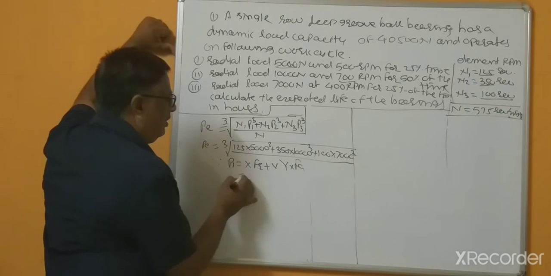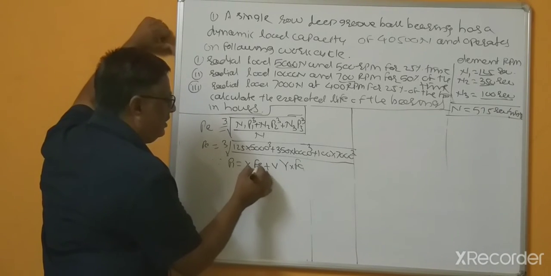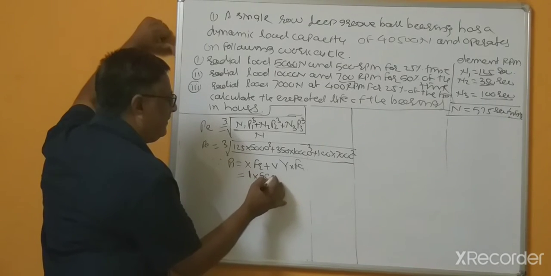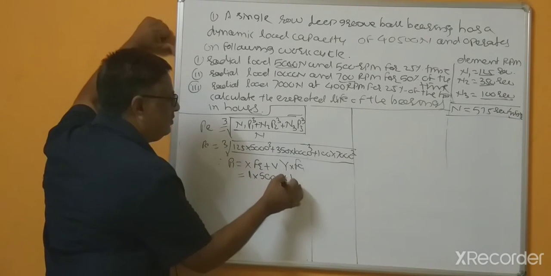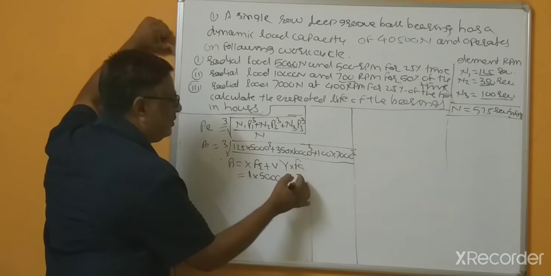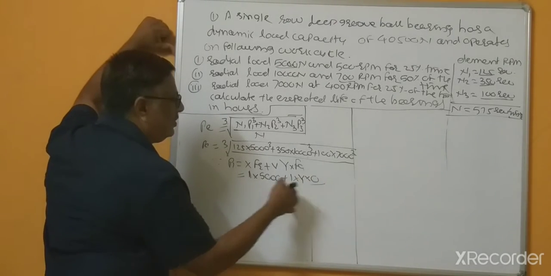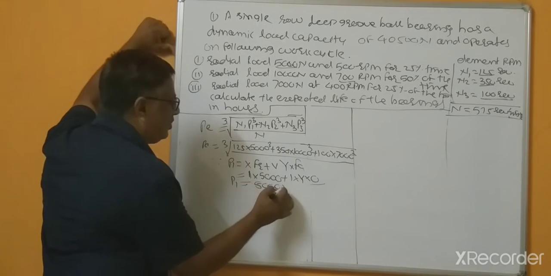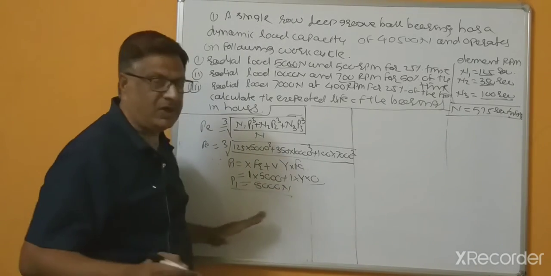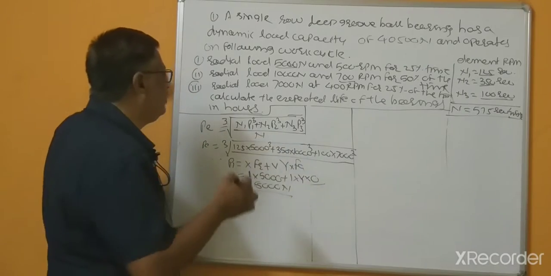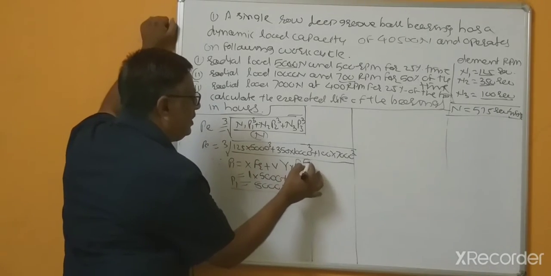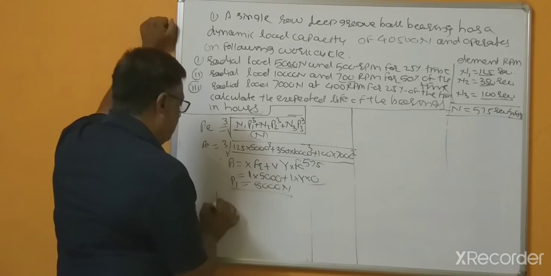Y into FA. So here X equal to 1 and FR equal to load, that is 5000, plus, assume this is 1 and this is Y equal to, and this axial load equal to 0. So that's why P1 equal to 5000 newtons. So try to understand this. Now N equal to how much? That is 575.